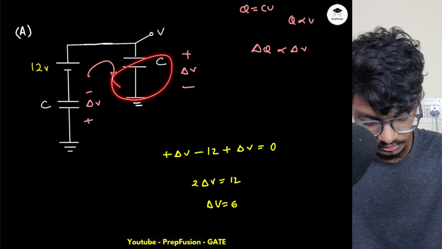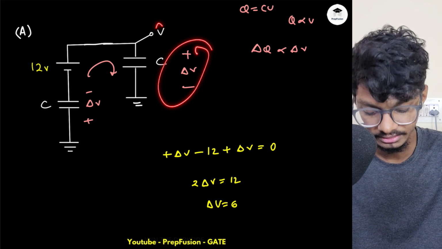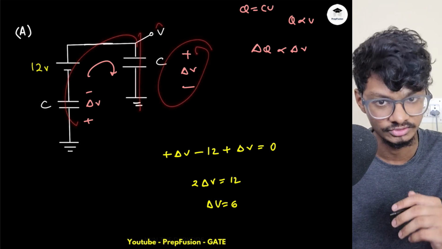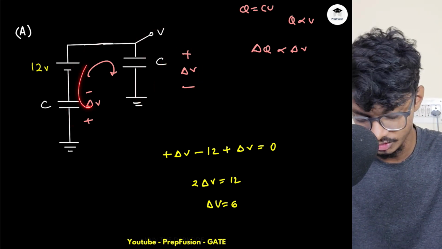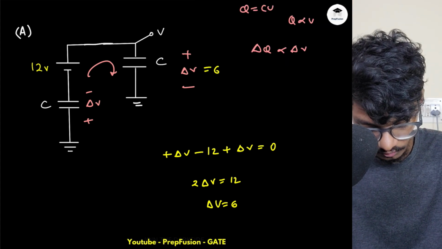Delta V voltage has been developed here. So what is my V? V is simply this delta V, or you can compute from here as well. I will show you. So delta V is 6, which is equal to my V.